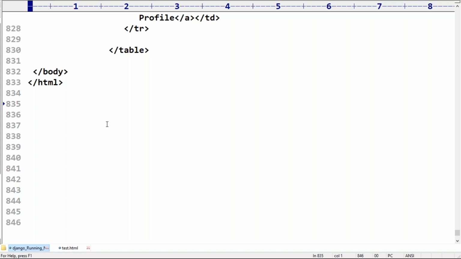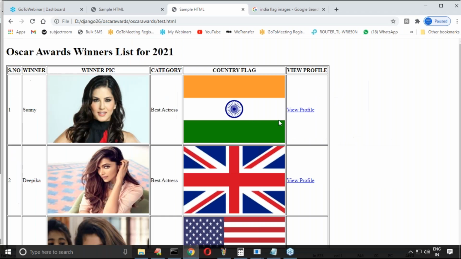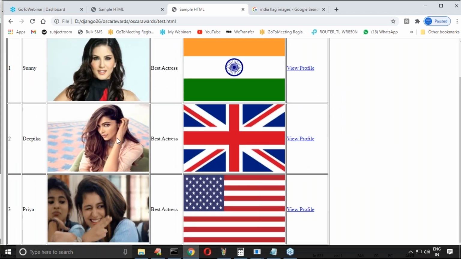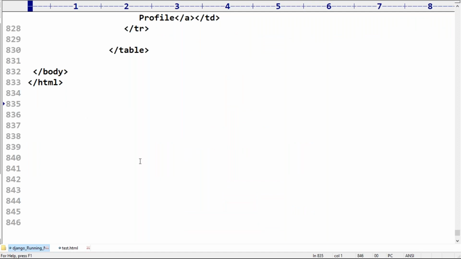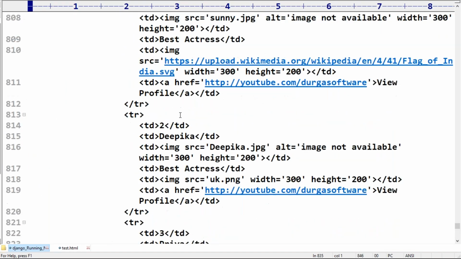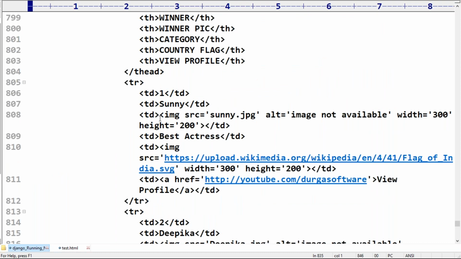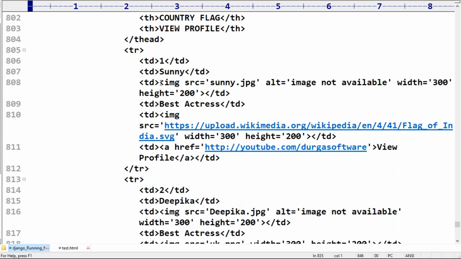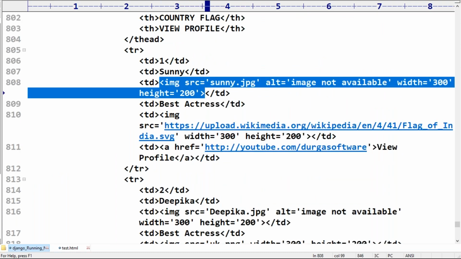Next, can I add multiple images in one tag? Means one column. Do you want to take multiple images here? Yes, better to take multiple. So what you can take is image something like multiple. So div itself is the color. Here inside you can take a TD, the same. Now you can take two images.